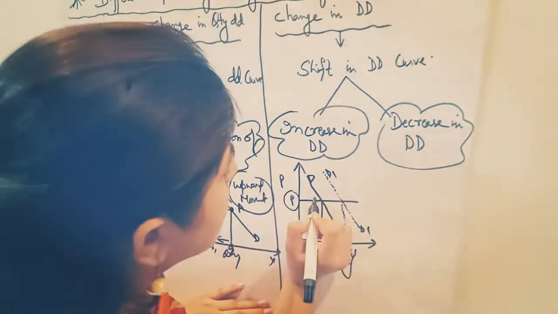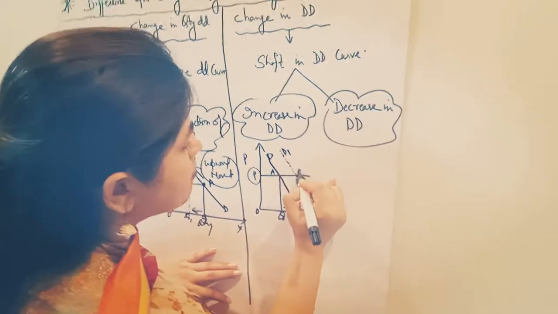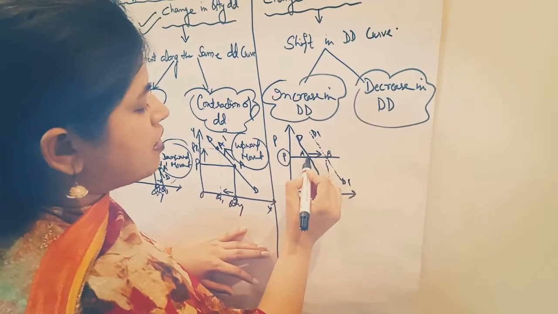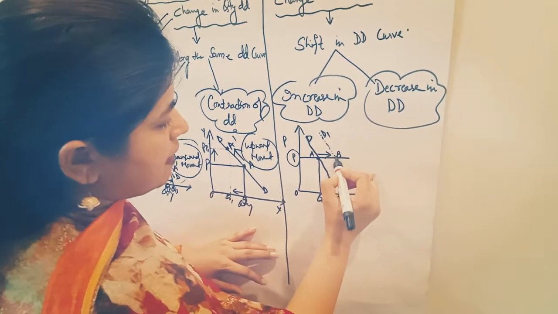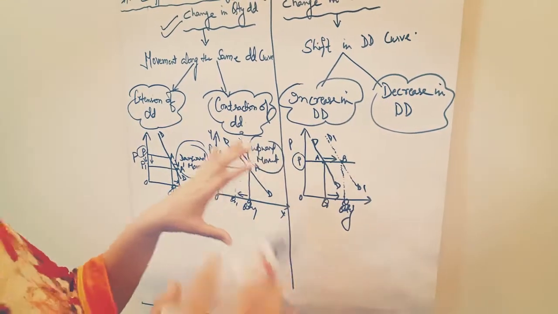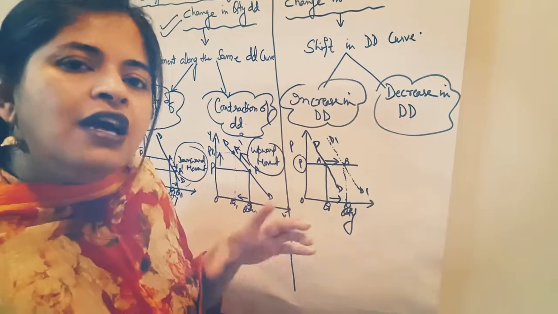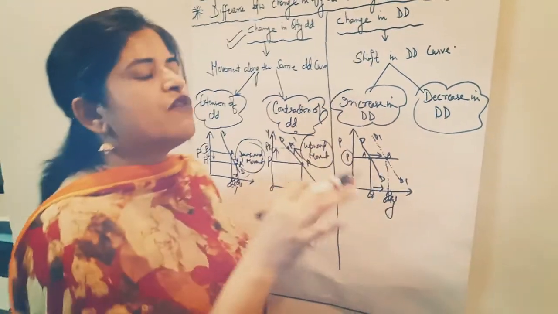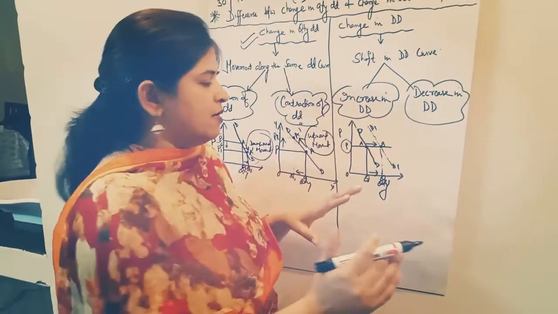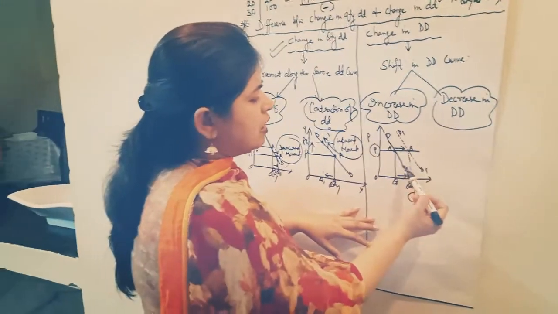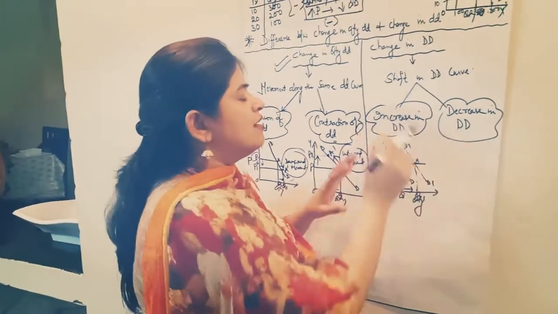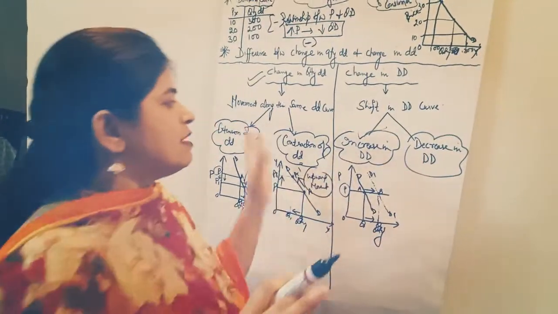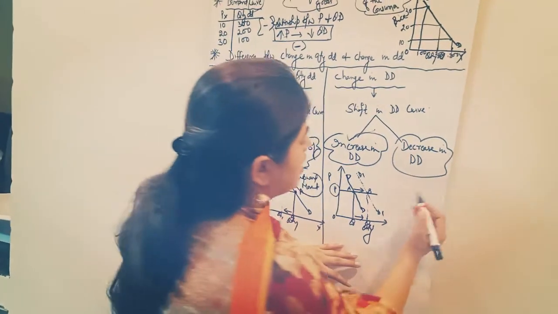Clear? Here the diagram shows the shift. What does it show? It shows the shifting point from point A to point B. So here we have to create the new demand curve from DD to D1. It means in the case of increase in demand, the demand curve shifts from D to D1. This concept is called increase in demand. Clear?